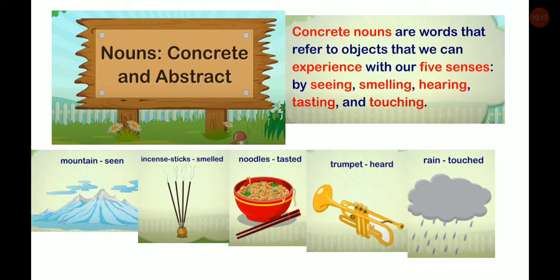You can see the pictures over there. Mountain, you can see the mountain. Incense sticks, which we call agarbatti, you can smell it. Noodles, you can taste the noodles. Trumpet, you can hear the sound of a trumpet. And rain, you can feel the rain when you touch. When the water is touched by our skin, we can feel the rain. So these are all concrete nouns.